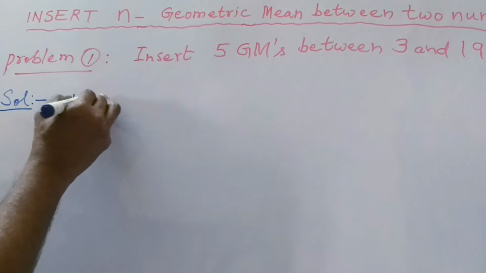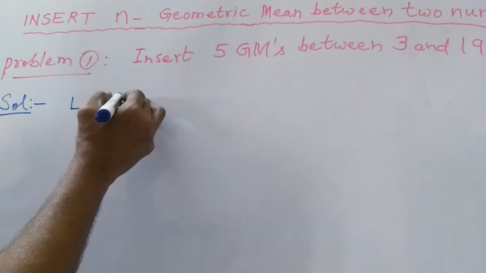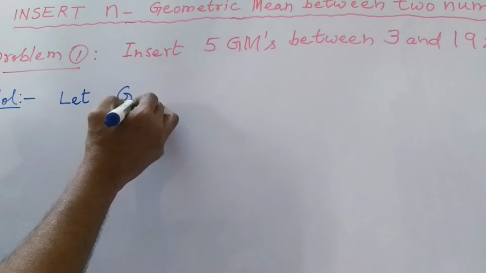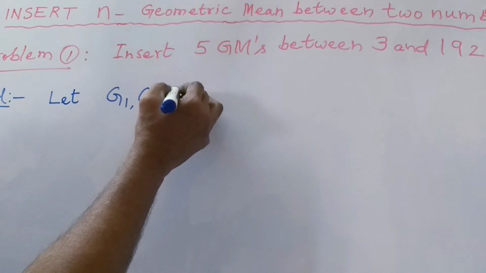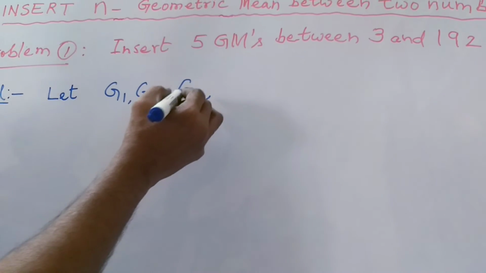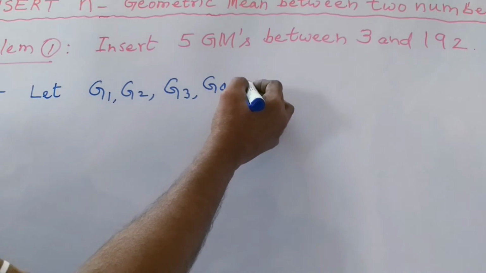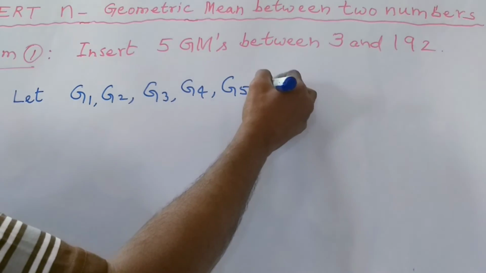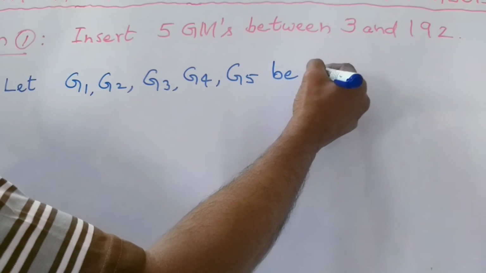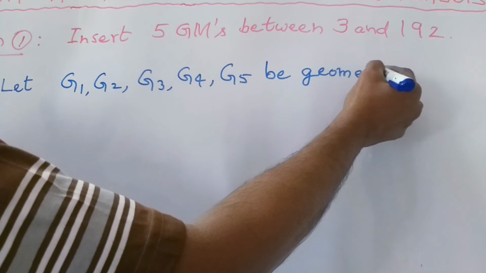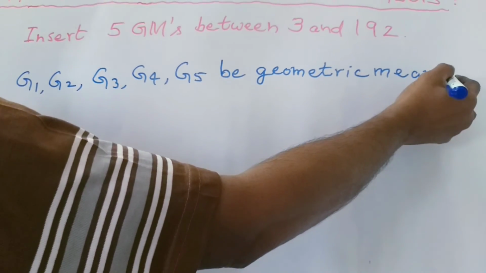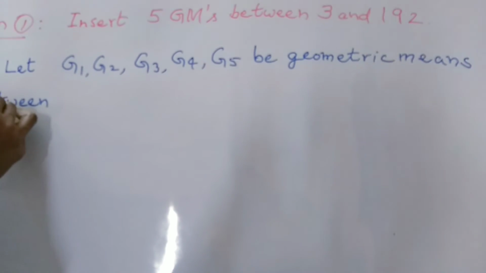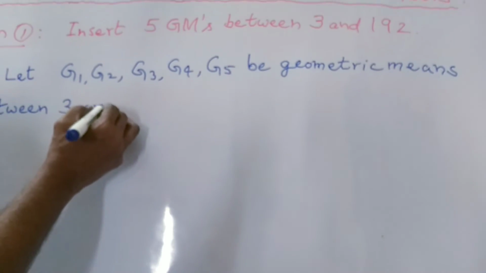Let G1, G2, G3, G4, G5 be geometric means between 3 and 192.